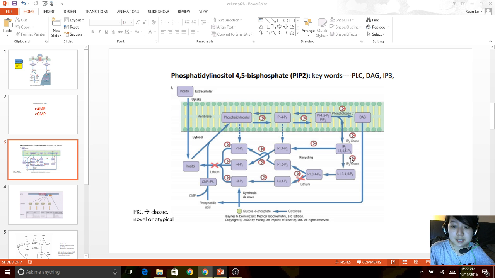And remember that we said that IP3 right here is going to release calcium? Well, it just so happens that 2 classes of PKC, the classic and the atypical, need calcium in order to become activated. So in other words, DAG and calcium are both products of PLC, or phospholipase C right here, and those 2 products are going to activate PKC, although calcium is more of an indirect product of PLC.